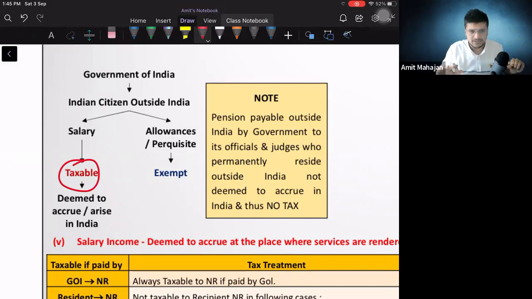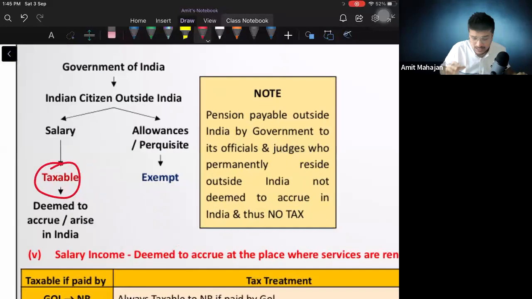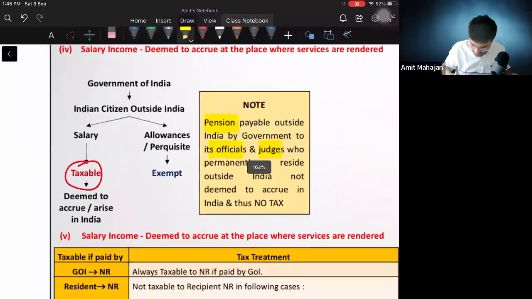Taxable salary. Perfect. The next one is allowances and perquisites. So if government gives me any allowances and perquisites, that will be absolutely exempt, but salary will always be taxable. Okay, there is one note: pension payable outside India by the government to officials and judges who permanently reside outside India, not deemed to accrue or arise in India, and no tax. Basically, if the government is giving any pension, not salary, pension, to officials and judges, तो वो Exempt हो जाएगा.